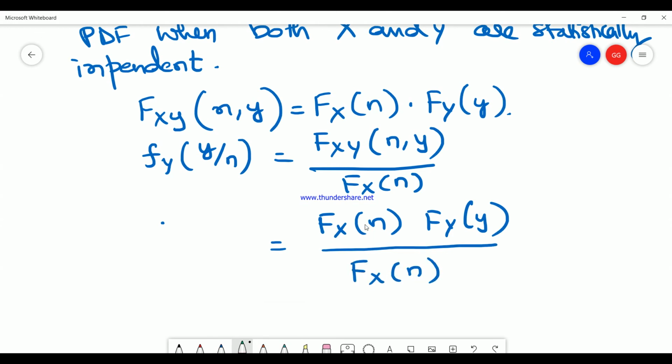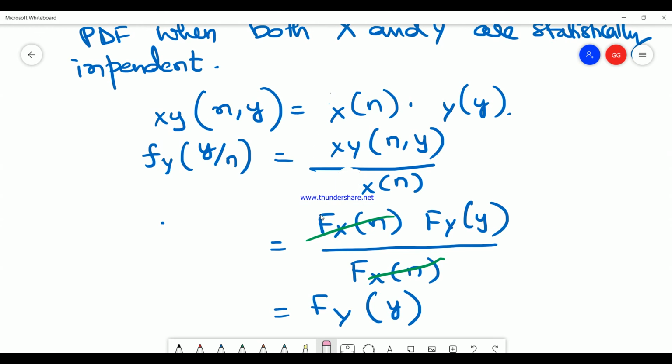Therefore both get cancelled, and you are left with the marginal PDF of y. I used capital F everywhere, but it should be small f, because capital F is always a cumulative distribution function, so we use a small f here always.